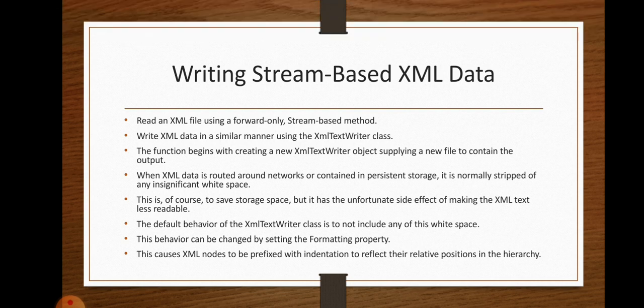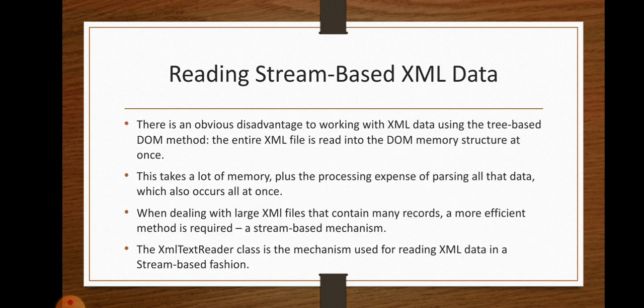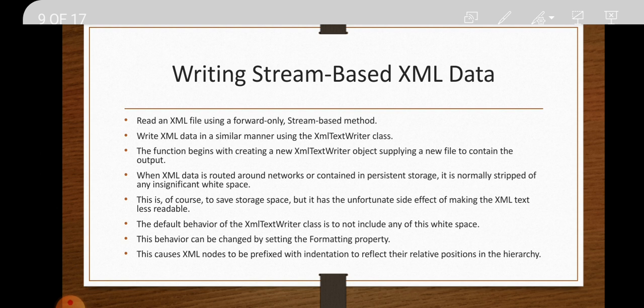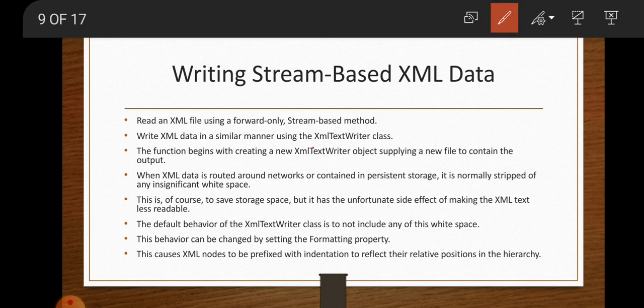Read an XML file using a forward-only method. Write XML data in a similar manner using the XmlTextWriter class. For reading XML data we use the XmlTextReader class; for writing XML data we use the XmlTextWriter class. This function begins by creating a new XML writer object, supplying a new file to contain the output.